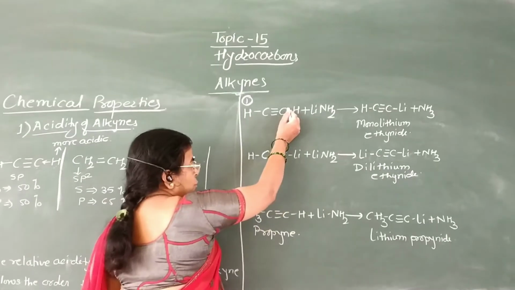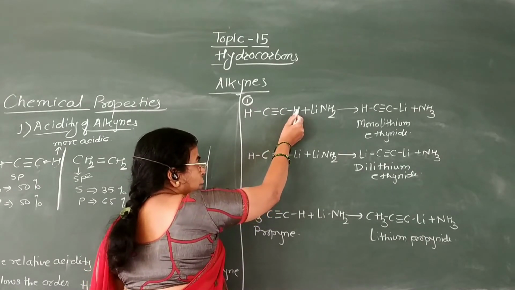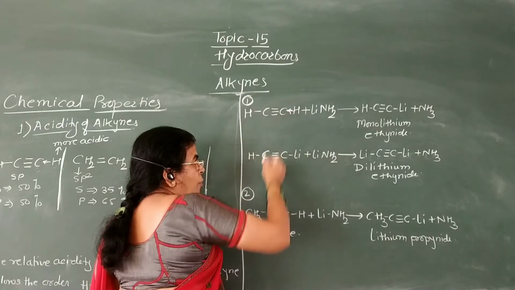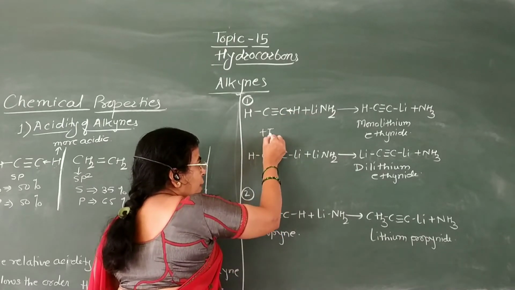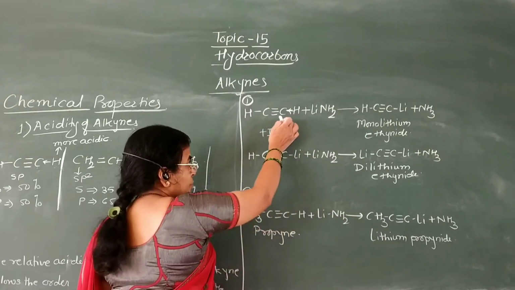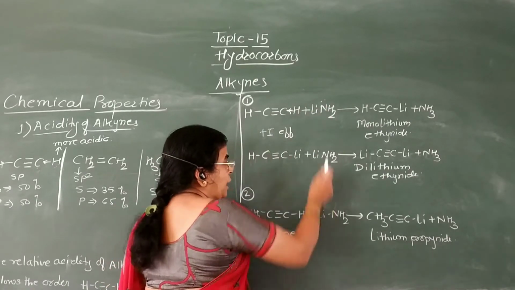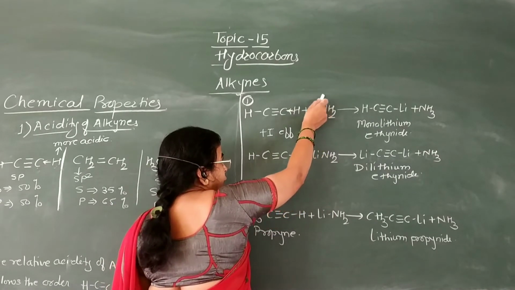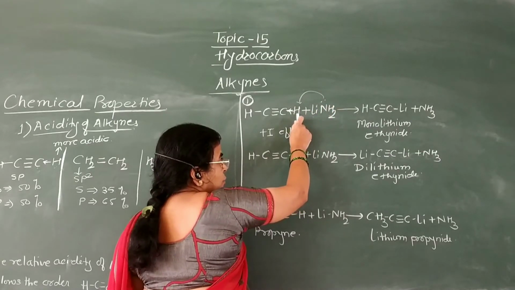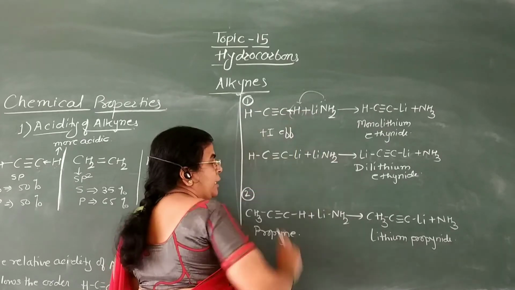Now here we have seen the reaction. Due to the higher electronegativity of this carbon atom, it withdraws electrons from the hydrogen atom by plus inductive effect, and therefore this proton is easily available for the base, that is LiNH2, and the electron pair is transferred towards this proton to form NH3, and this hydrogen atom is replaced by lithium.